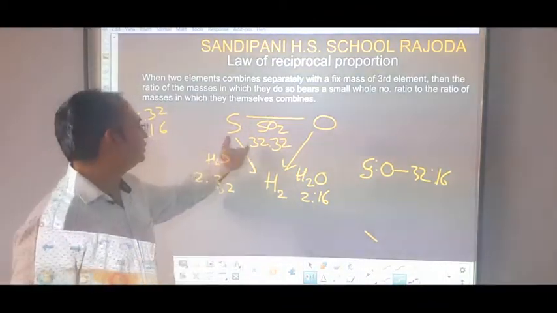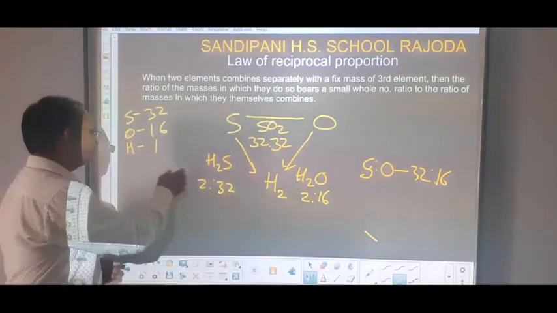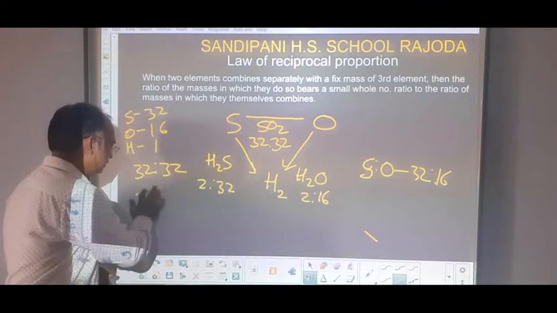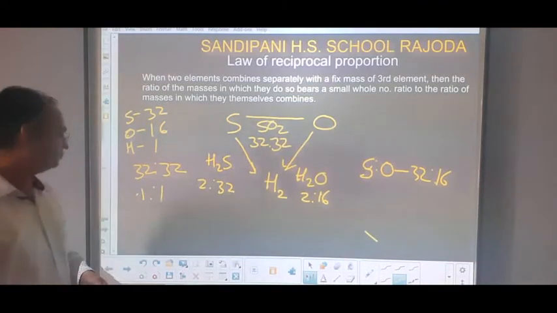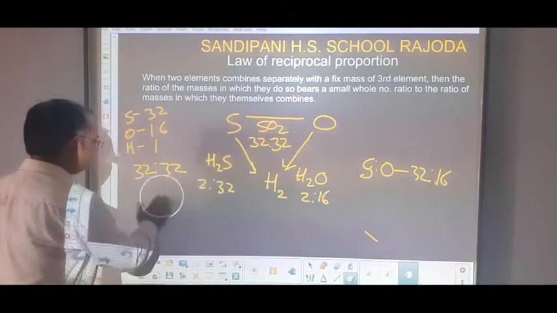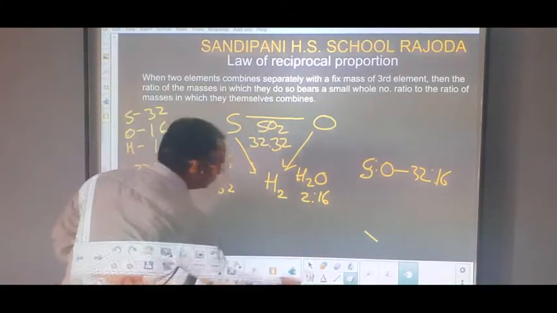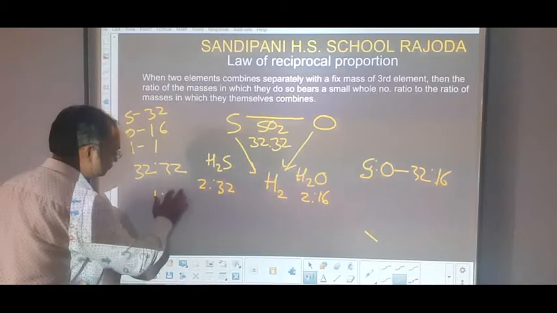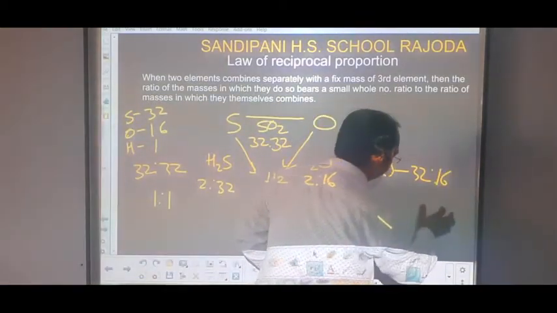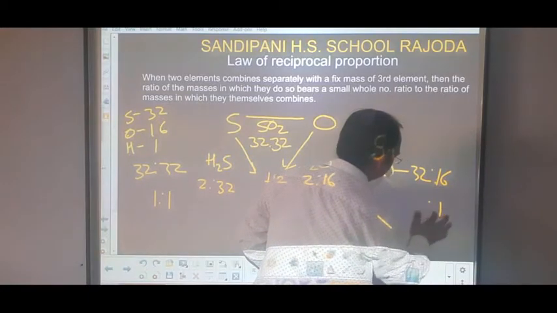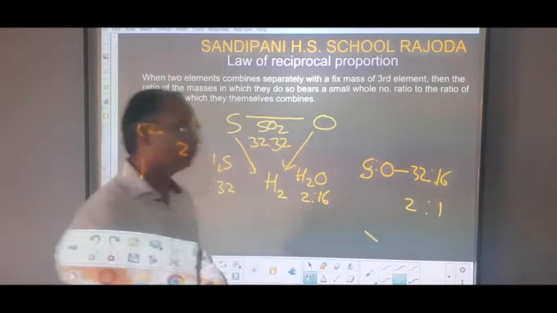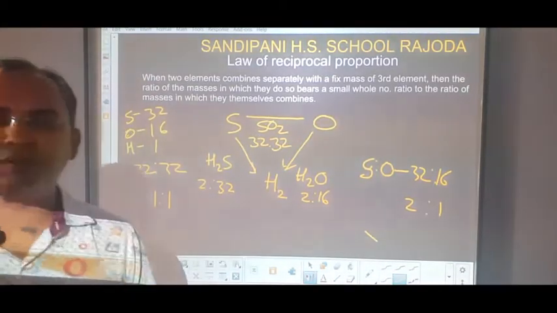So students, their combining ratio is 32:32, or we can say 1:1. Here their simple ratio is 1:1. And here if we divide them both by 16, then 16 ones are 16, 16 twos are 32, that means 2:1. It is the simple whole number ratio.